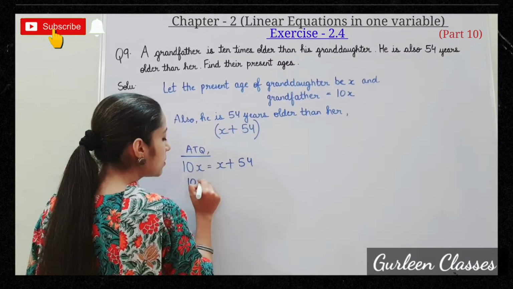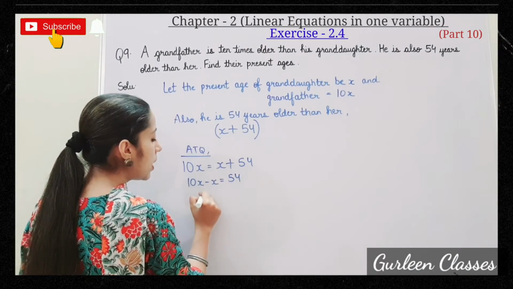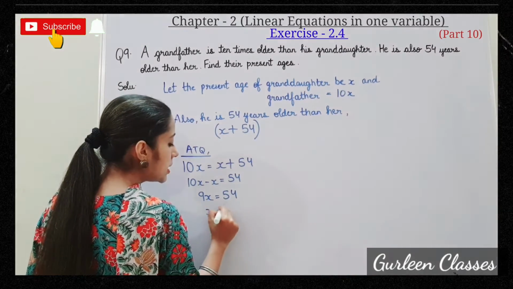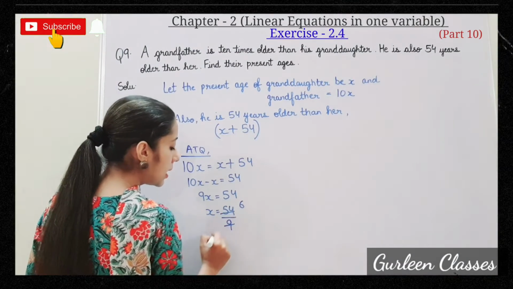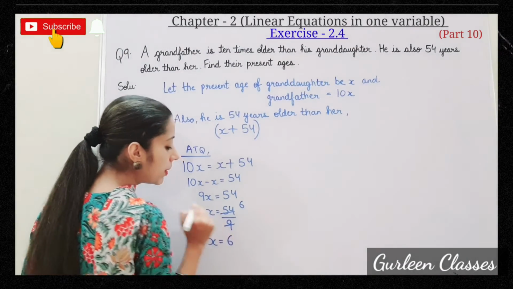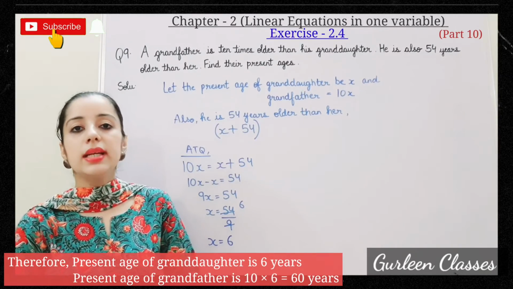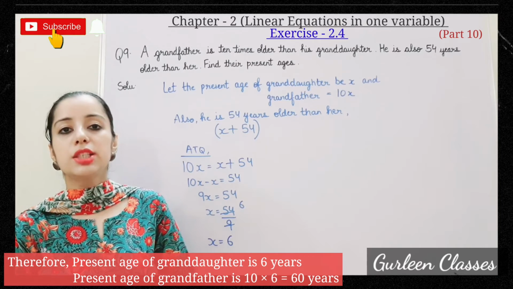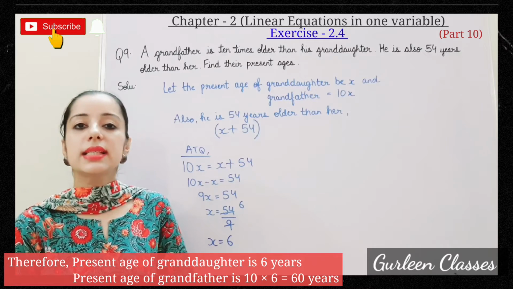So 10X minus X is equal to 54. 10 minus 1, 9X is equal to 54. X is equal to 54 upon 9. 9 6s are 54, X is equal to 6. At last we will write, therefore the present age of granddaughter is 6 years and present age of grandfather is 10X, 10 into 6, that is 60 years.